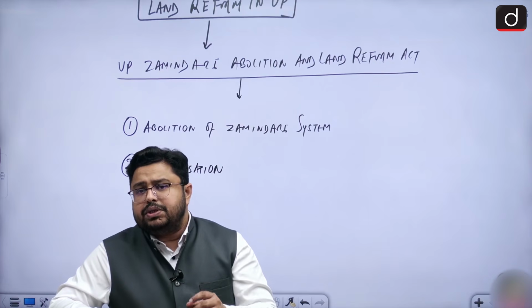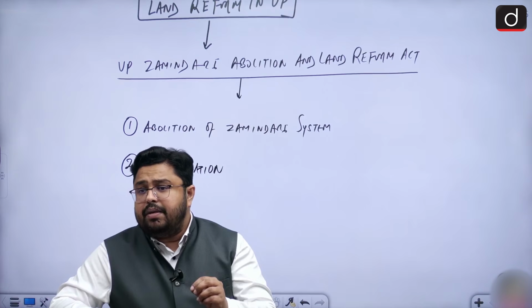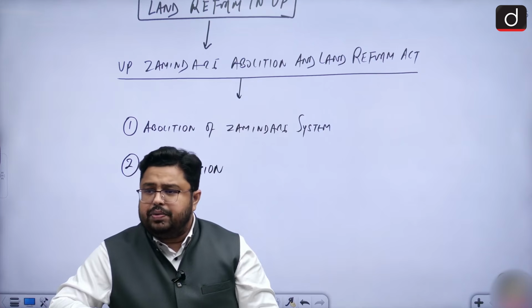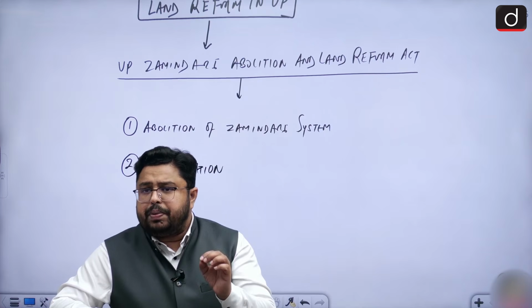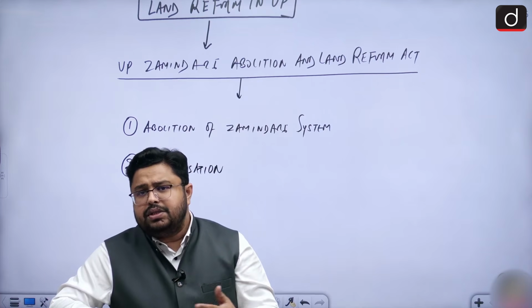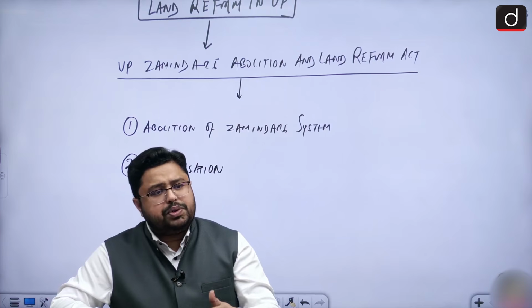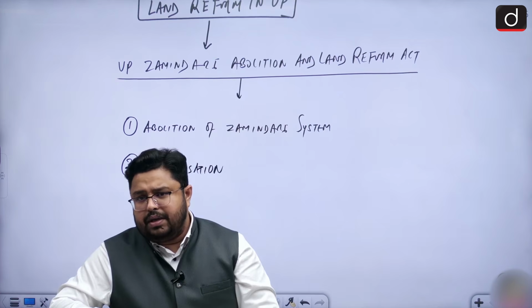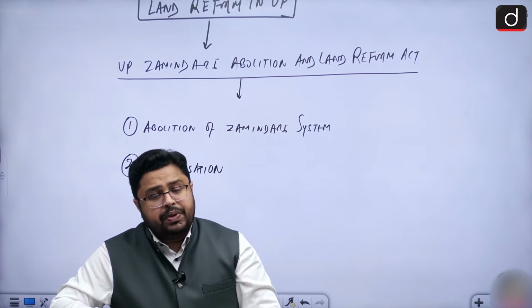So this compensation was 8 times the price of the asset. Whatever the price of the asset was, 8 times of that was decided to be paid by the government. So that is the compensation.